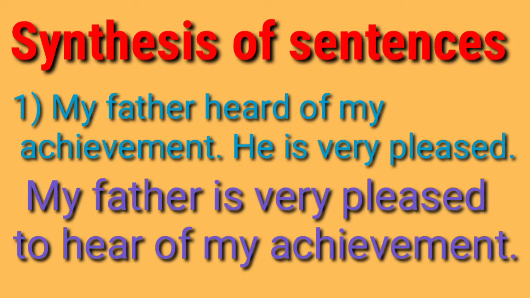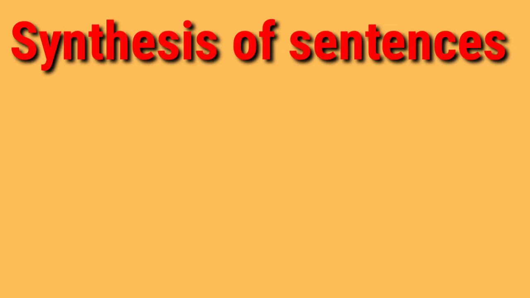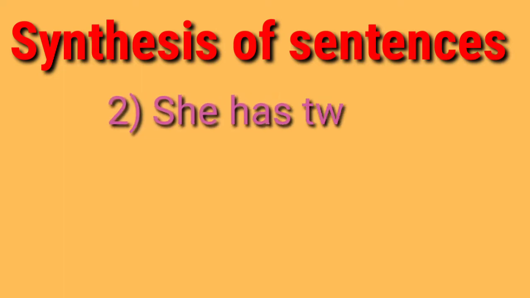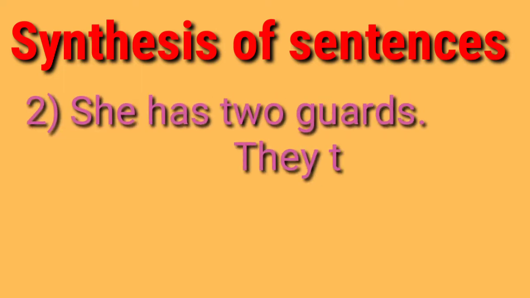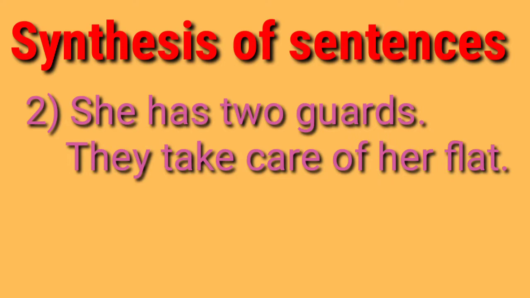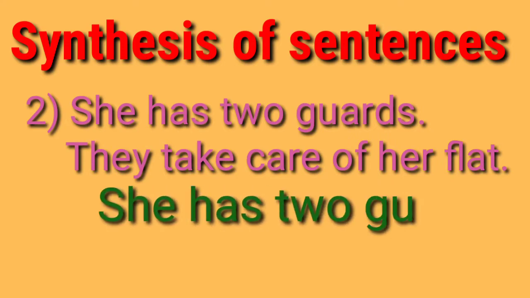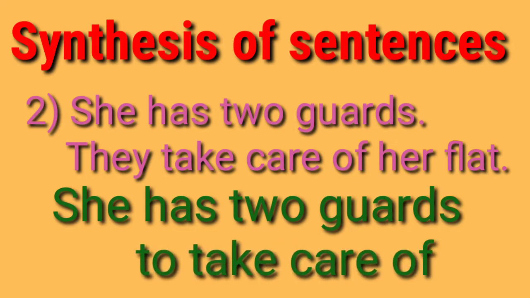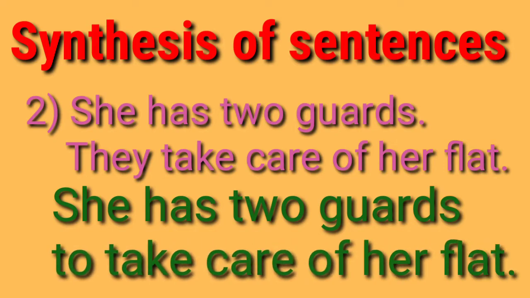Here, to hear, to plus verb form first is used always, and that is called the infinitive. To hear of my achievement. This is a simple sentence. Second one, she has two guards. This is one sentence, and they take care of her flat. This is another sentence. She has two guards to take care of her flat. To take, this is infinitive, and now it has become a simple sentence.